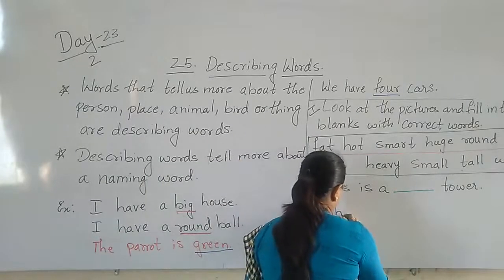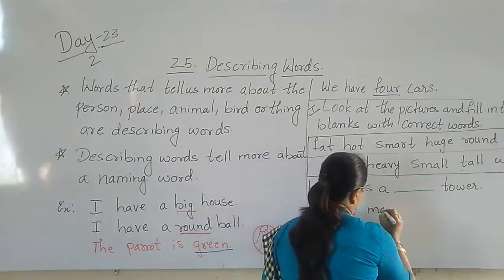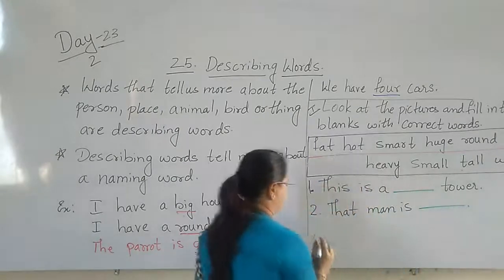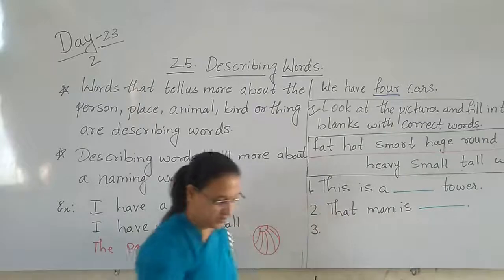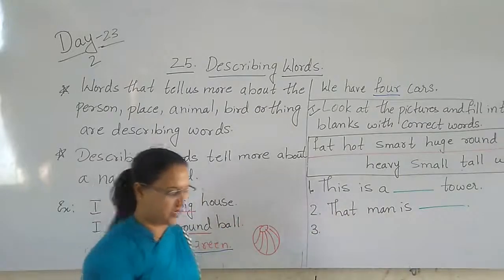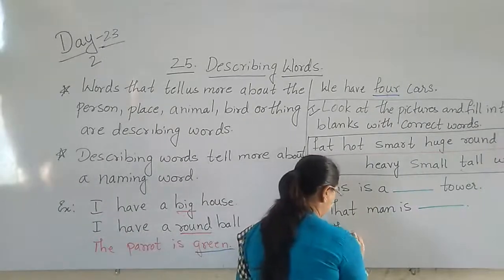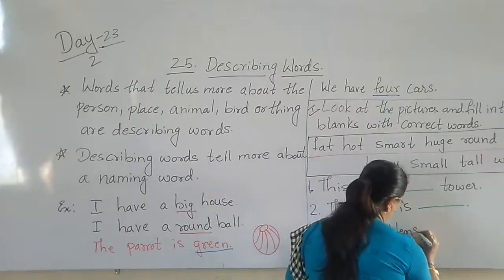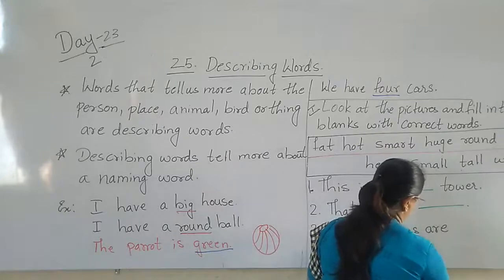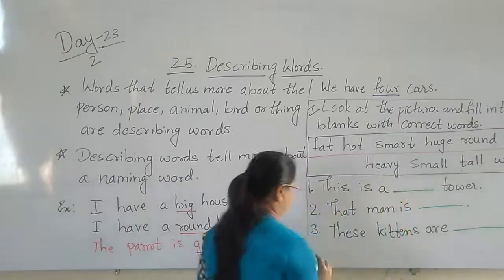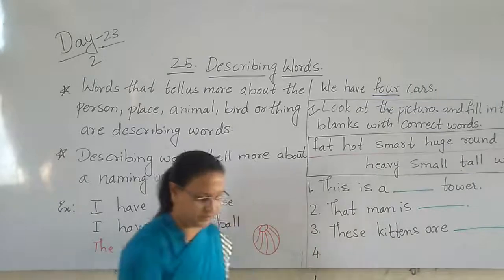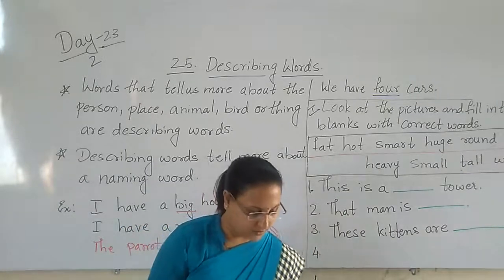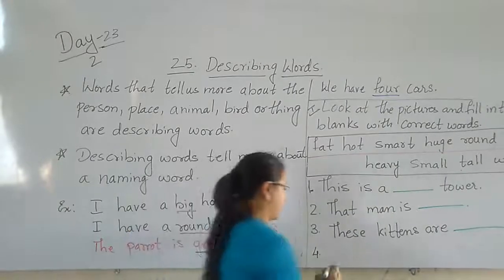Second one, that man is dash. Third one, these kittens are dash. Fourth one, the road is dash.